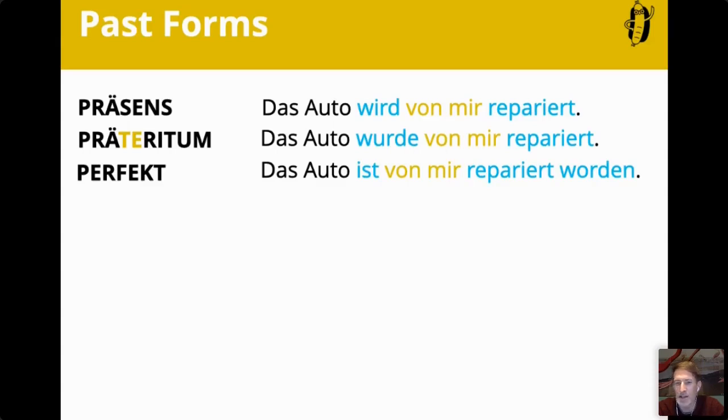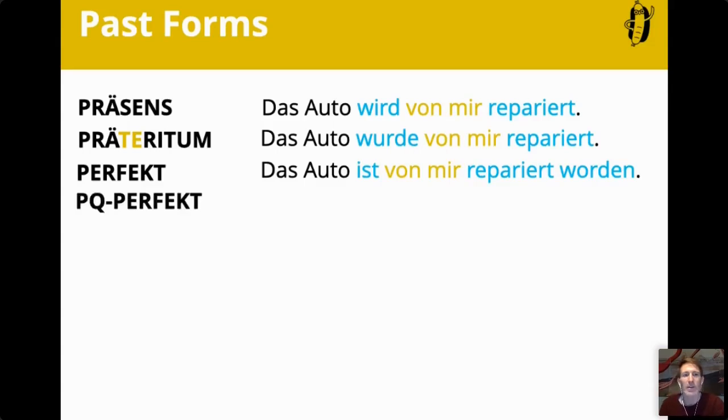Perfect is because of sein and haben, schon. Well, it's not because the perfect is being built with sein or haben, but with the passive, you always use sein. If you put the passive into the perfect, you only have the choice ist worden. And that's all there is to know. It's very simple. It's beautiful.